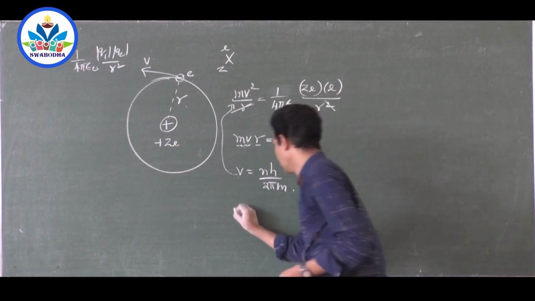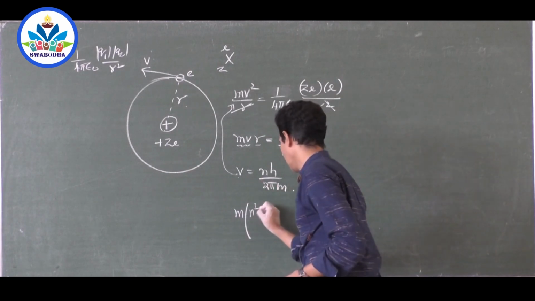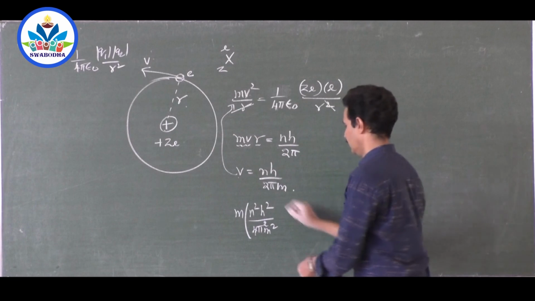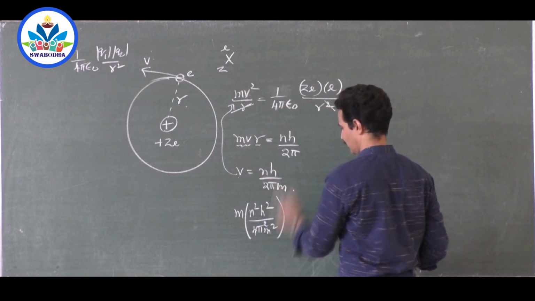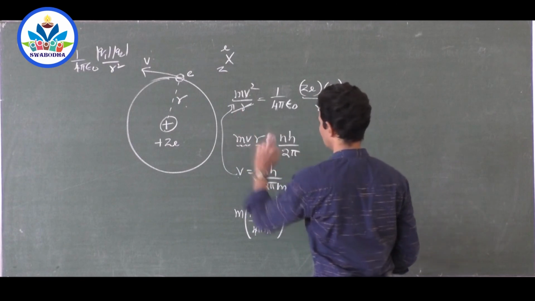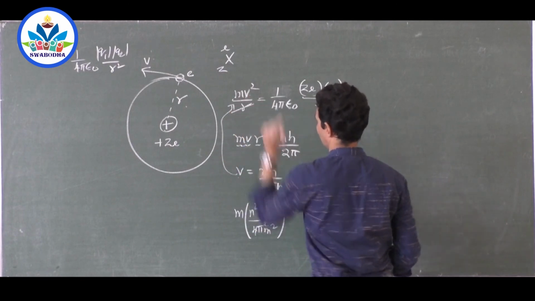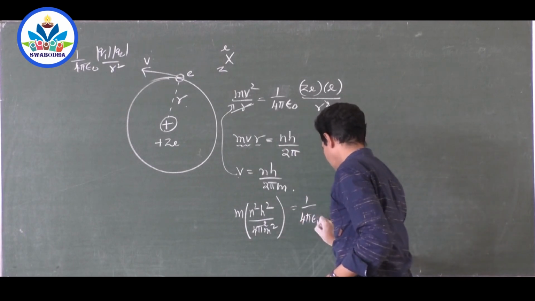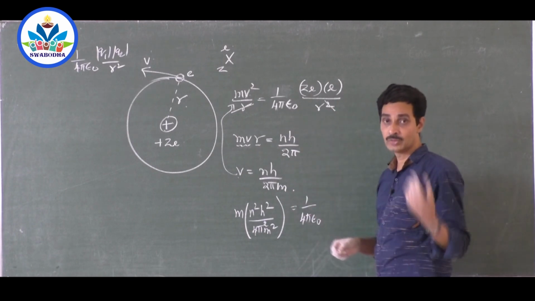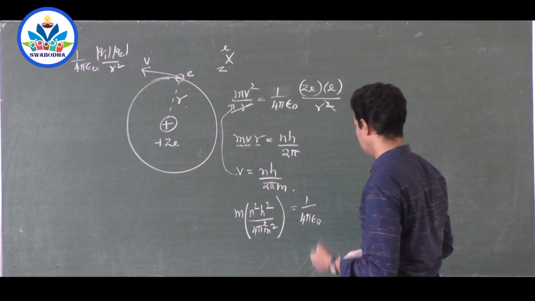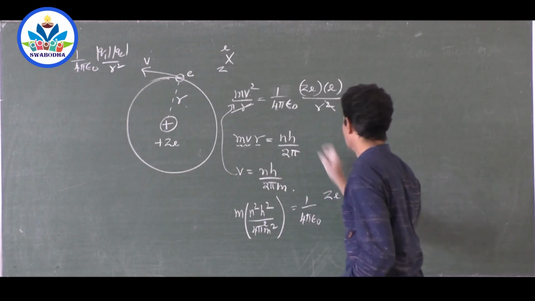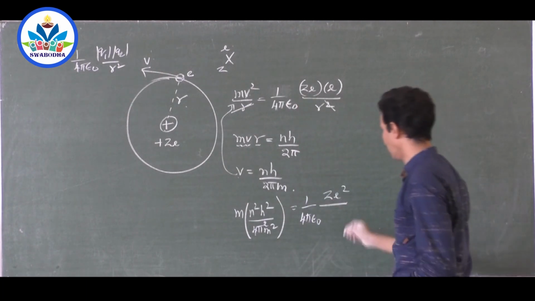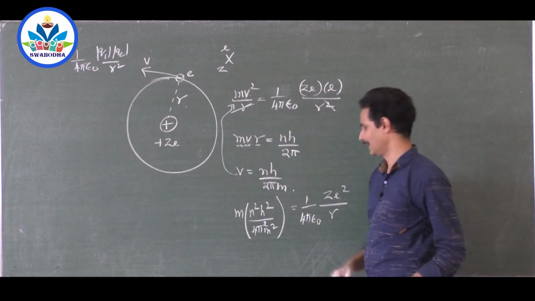v squared is n squared h squared by 4 pi squared m squared. Right? n squared h squared by 4 pi squared m squared, into m, which we are substituting here. Substituting this v here, mv squared by r has been cancelled with this. 1 by 4 pi epsilon naught. You must be very thorough with this Coulomb's inverse square law. I hope you have followed that. 1 by 4 pi epsilon naught Z squared, where Z is the atomic number, we have seen what atomic number is, divided by r squared. One r has been cancelled.